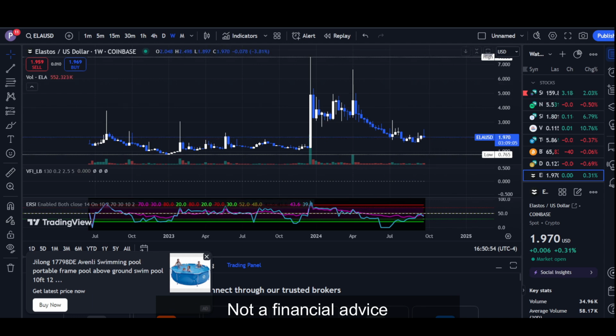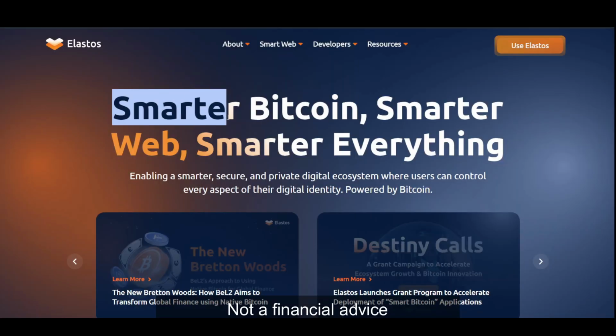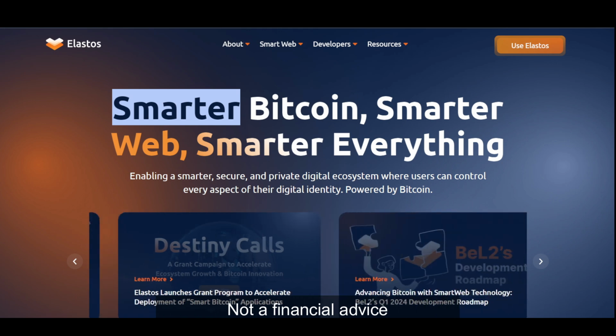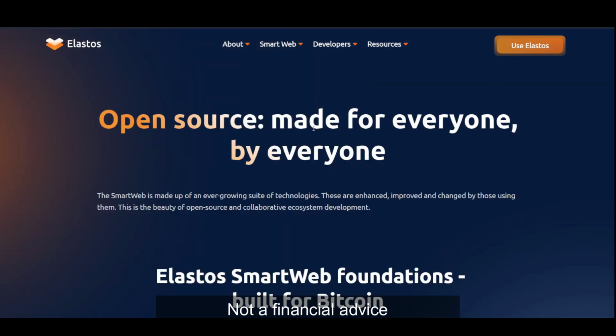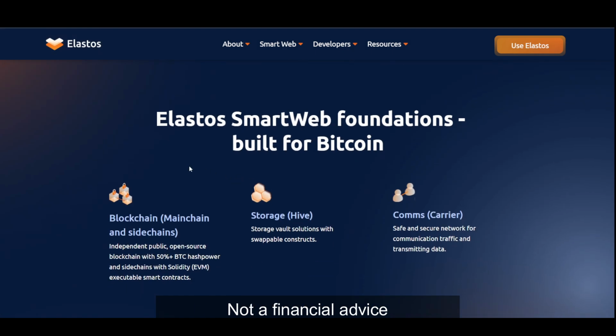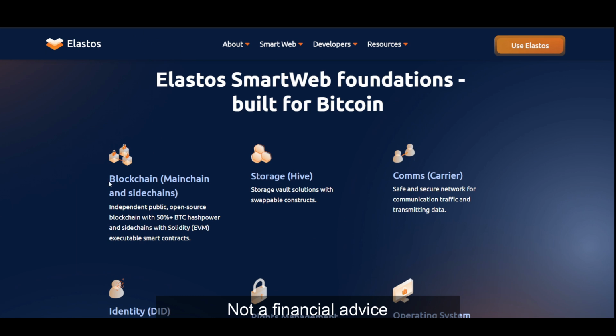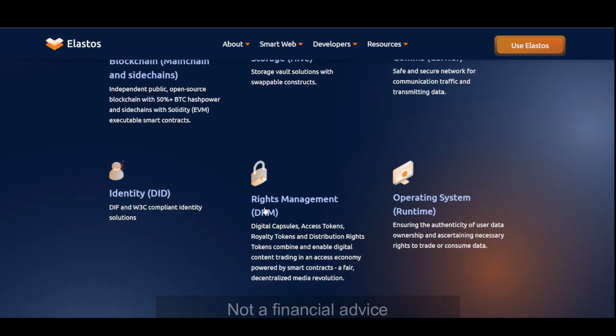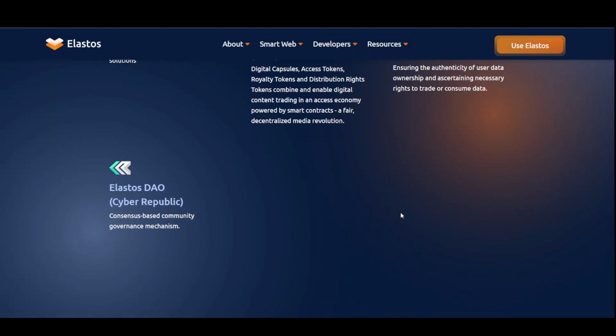So it is basically smarter Bitcoin, smarter web, smarter everything. If you go to its technology, it is open source, made for everyone by everyone. So it is blockchain, main chain, and side chain. They have Bitcoin layer 2, I believe. An independent public open source blockchain with 50% BTC hash power and a side chain with Solidity EVM executable smart contracts. They also have storage as well as comms, identity, rights management, an operating system, and they also have a DAO.